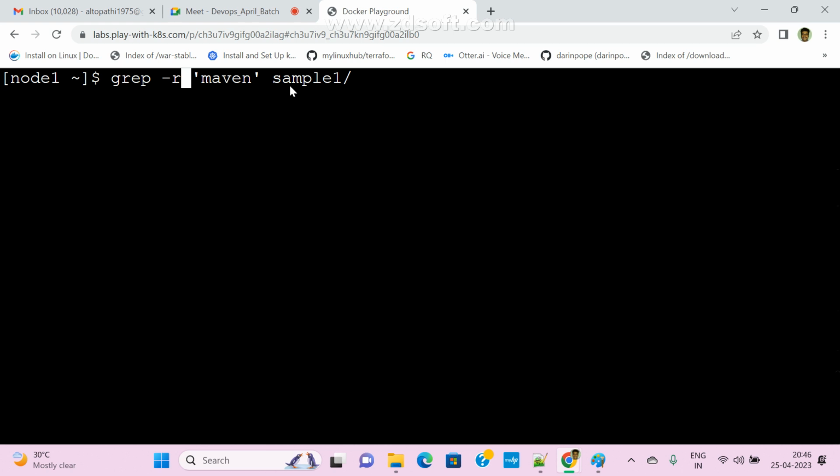Last interview they asked this question. They have one directory. In that directory, they have multiple files. Now they want to search one string in all files. Now what is the command?